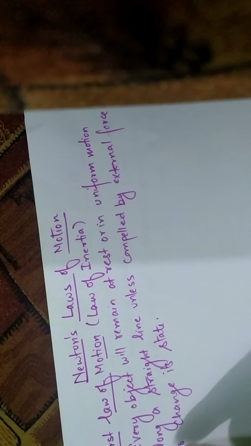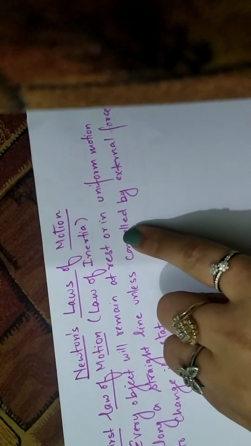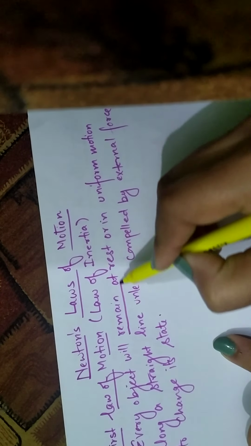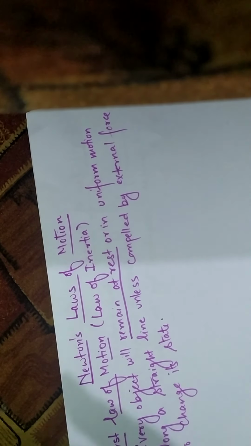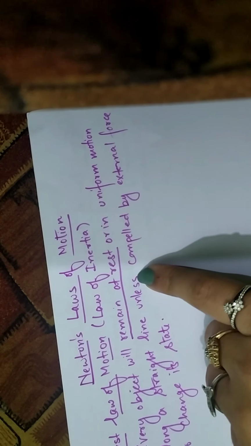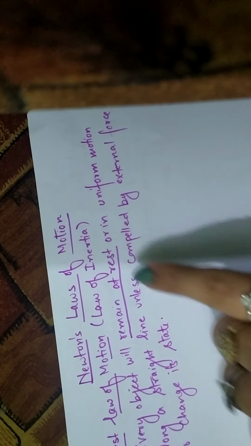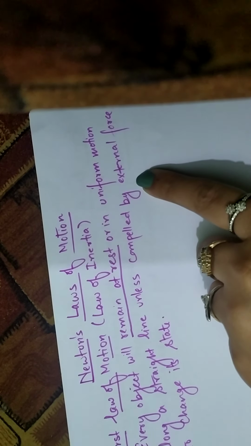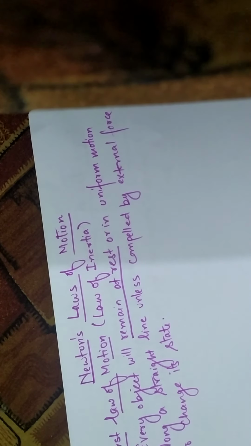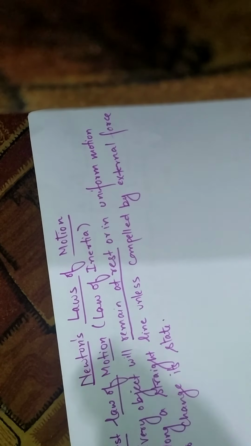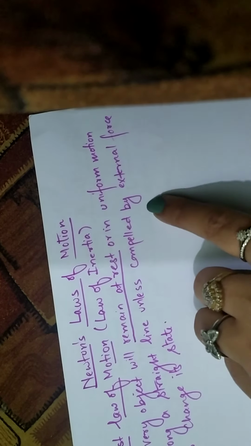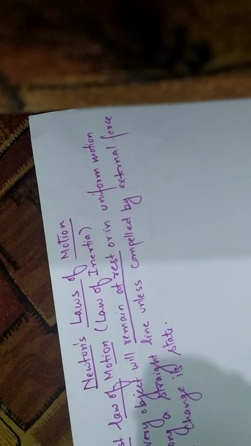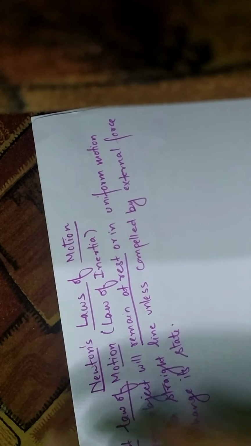Now what does it mean? Every object will remain at rest. This is the first part. Look around you: you have a chair, table, books, mobile, laptop, anything. If they are at rest, they will remain at rest unless an external force is applied on them. Unless you or someone else moves them, applying a force to change their state. So every object will remain at rest unless compelled by an external force, which is true.